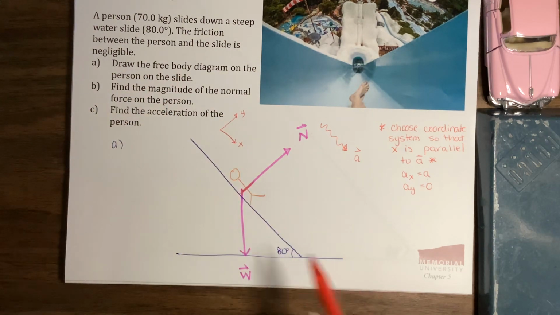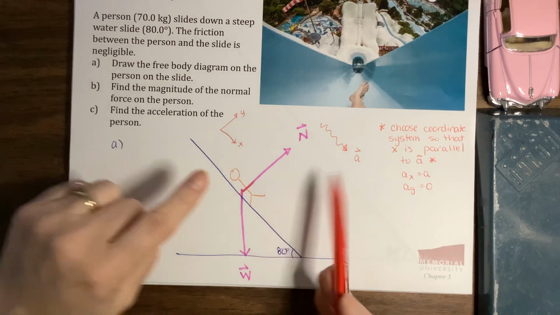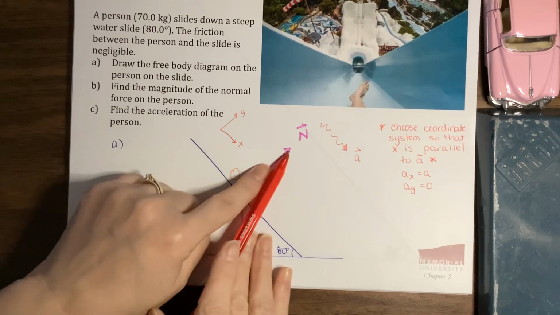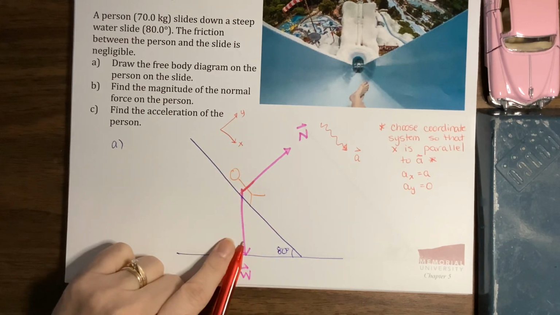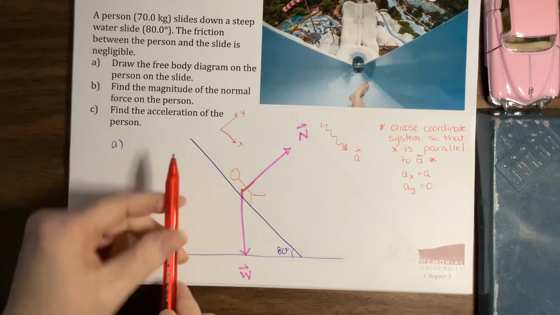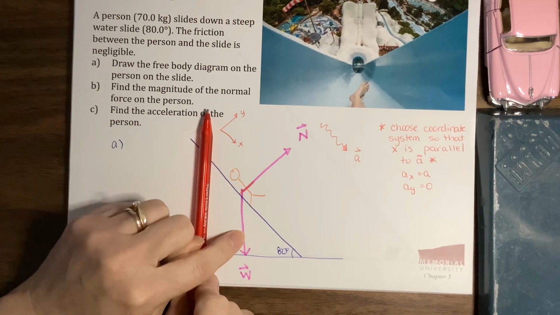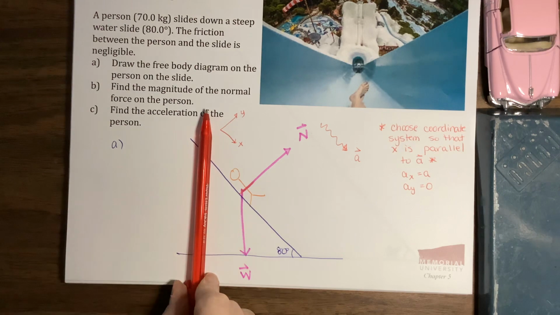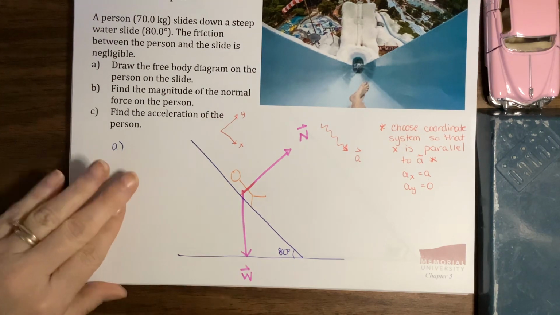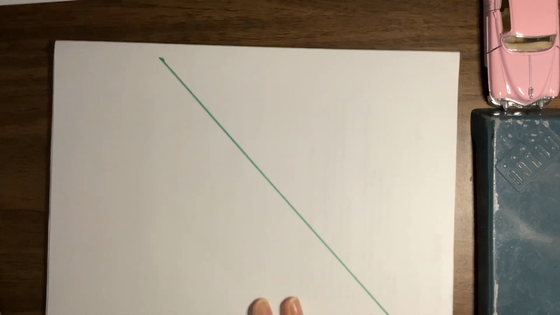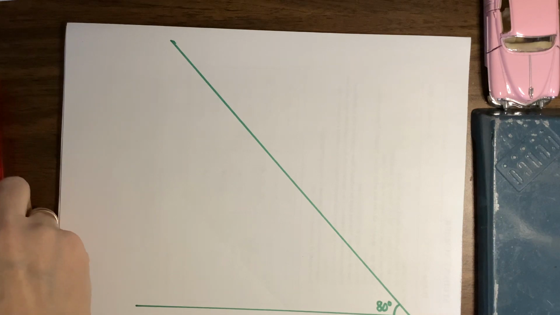There's our coordinate system. We know that we have to put our vectors into their components. If we look at the normal force, we see that that's all in the y direction because it's all perpendicular. Our weight force, not so much. That points straight down, so that's a little bit x and a little bit y. Those components can be tricky to draw, so why don't we go through all the details of how we find those components again? I know we did it in class, but let's give it another go, just in case you had some questions and you wanted to see it again.